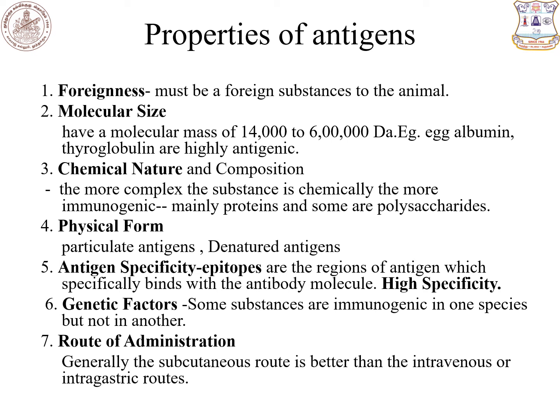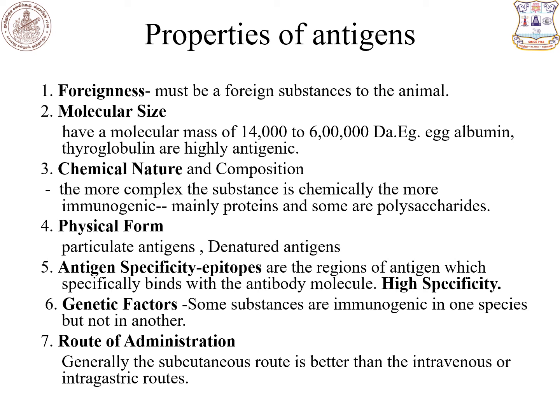Another important property is chemical nature. More complex substances are chemically more immunogenic than simple substances. For example, proteins and polysaccharides act as more potent antigens than amino acids or simple sugars. Another one is physical form. Particulate antigens are more potent than soluble antigens. Similarly, denatured antigens are more potent than native antigens.